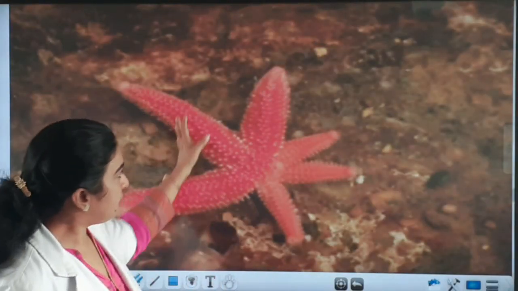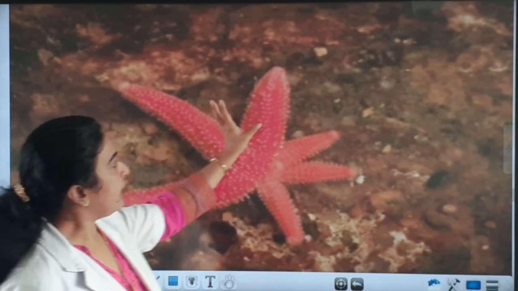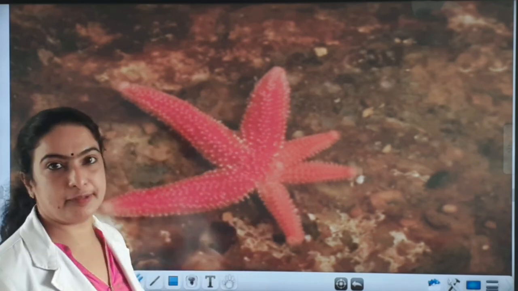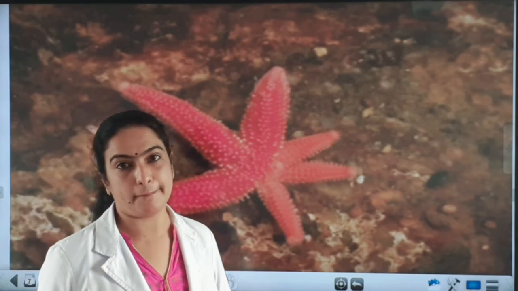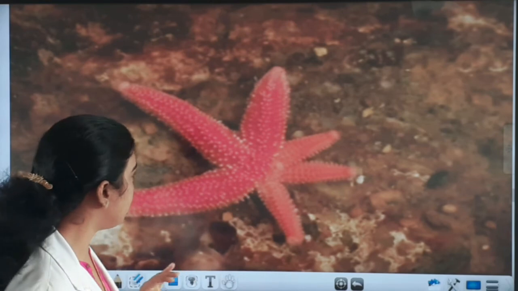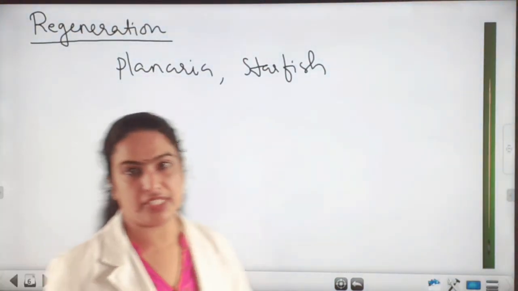In case of starfish, there are 6 arms here. If any one arm is cut off along with part of the center, a new starfish can form from that lost arm. And that is a peculiar feature of these organisms. So this kind of reproduction is called regeneration.